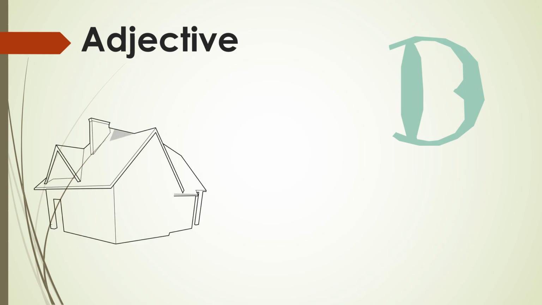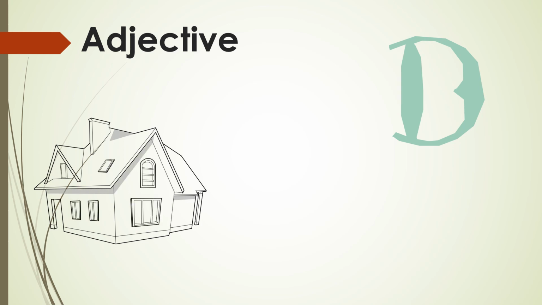You can see here a house. It is being built by someone. So if you see a house, which adjectives come to your mind? For example, you can see the house is large, gigantic, huge, beautiful, airy. The windows are airy. Then old, new, royal, safe, clean.